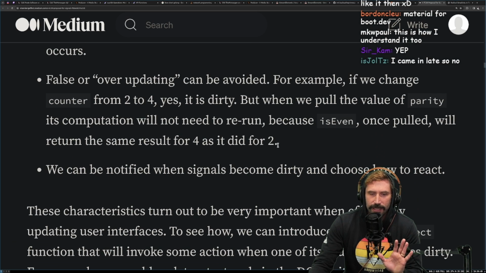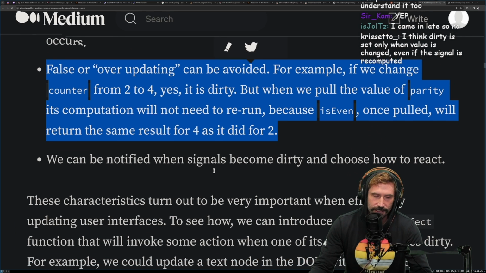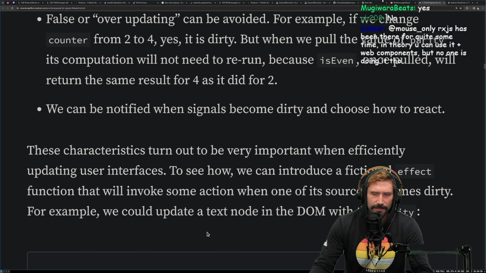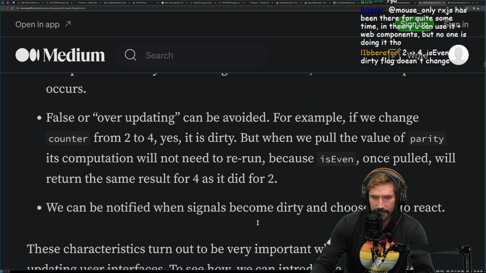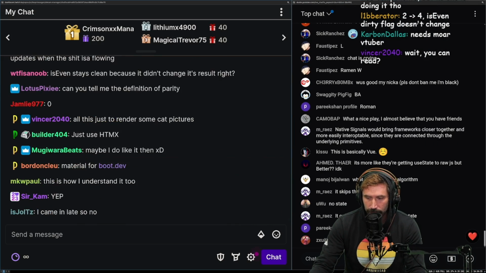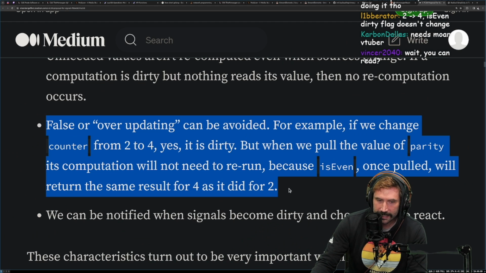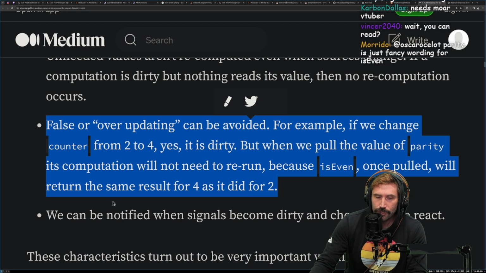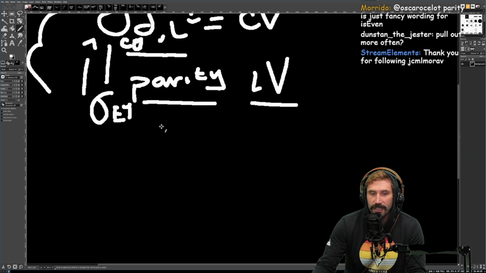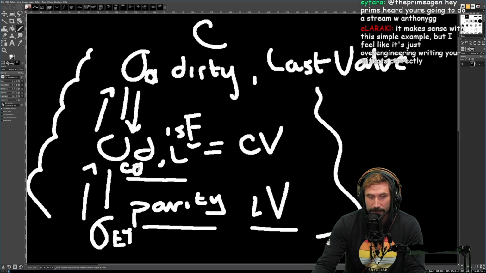So I may be incorrect here, but that's how I read this statement. So hopefully that makes sense. It's a little bit tricky. By the way, this is a really good exercise for you guys to do, and this is really something you should do more often. Real talk, you should read something like this, and you should be able to implement it. Meaning that I just was able to take a sentence we read and kind of came up with the entire chain right here of how it probably should be implemented.